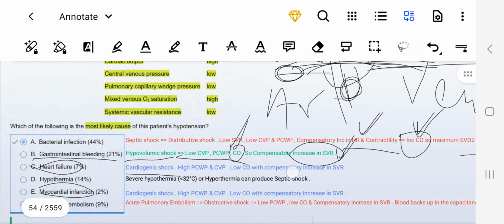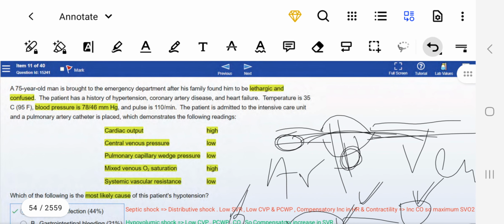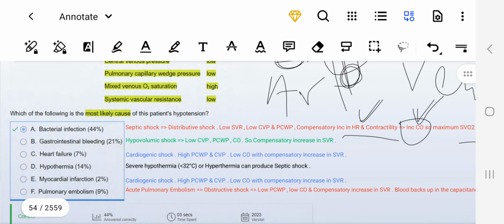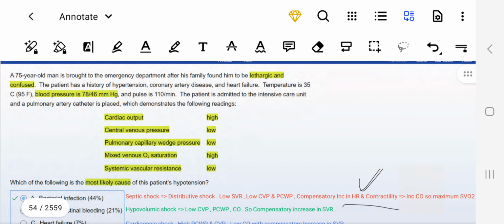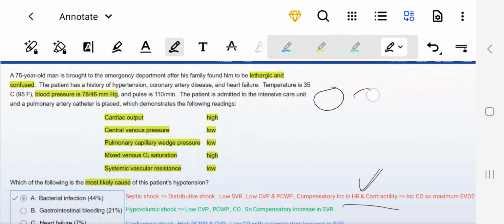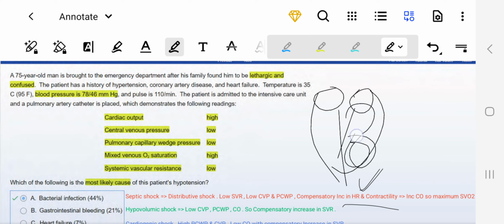Let me draw this for you so that it could be easy. Let's say if it is left heart failure, over here the fluid will be accumulated, then over here the fluid will be accumulated, right?